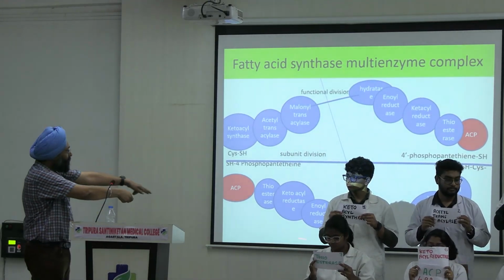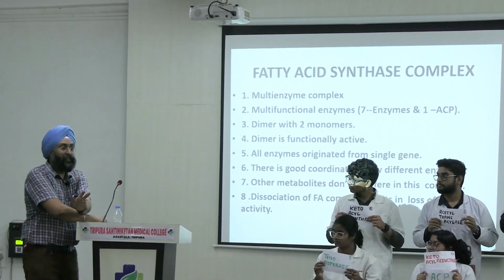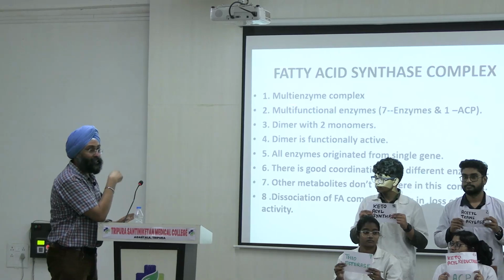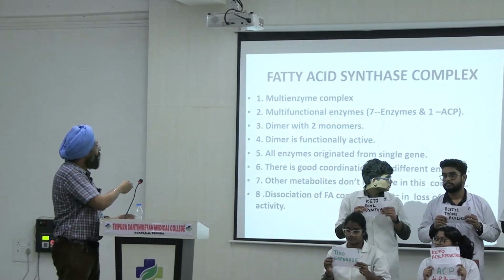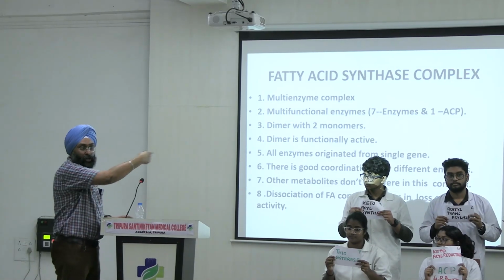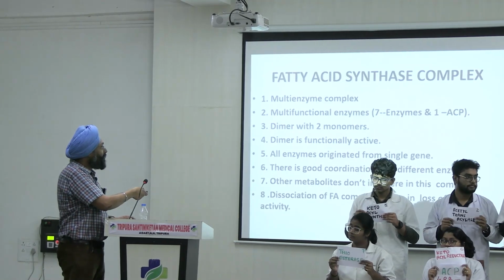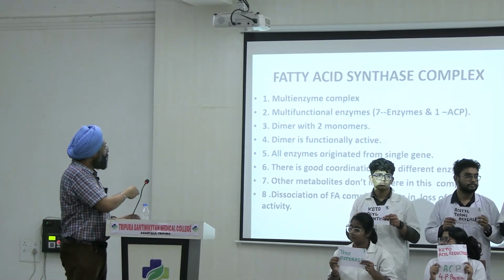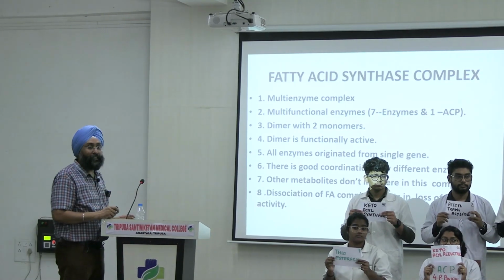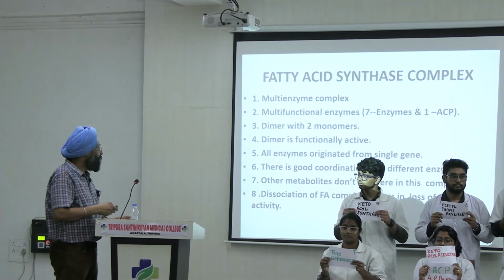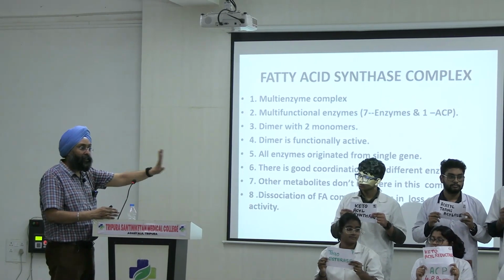In the same way, we start in an antagonistic manner. Now clear to all of you, we have done it physically. It is a multi-enzyme complex, right? 7 enzymes are there and 1 ACP is there. And dimer with 2 monomers. 2 monomers are there and the dimer is functionally active, right? And all the enzymes originated from a single gene. And there is good coordination between all the enzymes, right? And other metabolites do not interfere in this complex, right? And dissociation of this complex results in loss of enzyme activity.